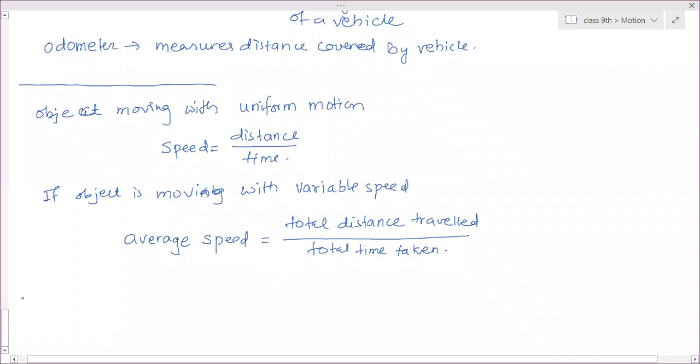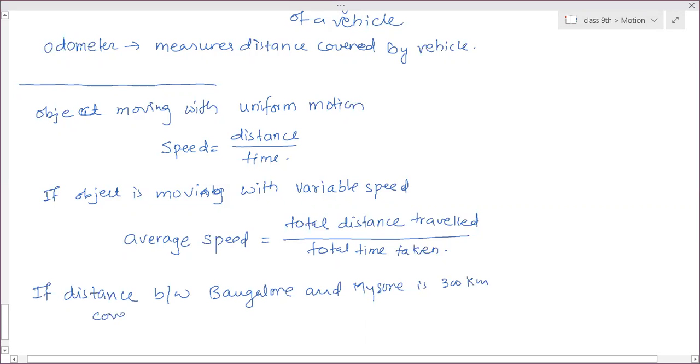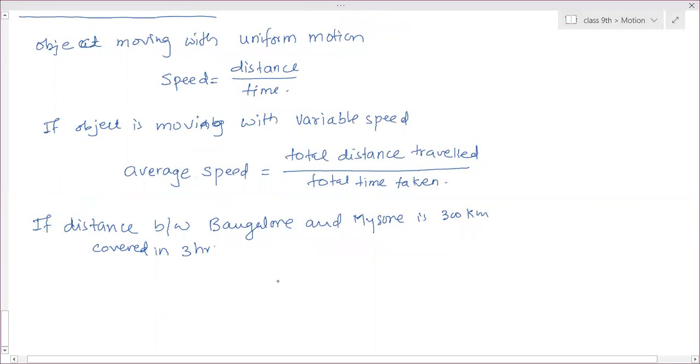Okay, so suppose the distance between Bangalore and Mysore is 300 kilometers, covered in 3 hours. Then the average speed is equal to total distance, 300 kilometers, divided by 3. So it is 100 kilometers per hour we will consider. Okay, so this is average speed.